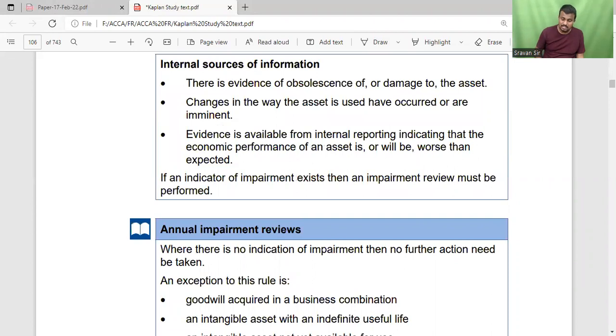And coming to the internal, there is evidence of obsolescence or damage, and a change in the way the asset is used, or the use of an asset is altered. It may also lead to a sudden decrease in the value of an asset. Evidence available from internal reporting indicating that economic performance of the asset is worse than expected. These are all called internal sources.